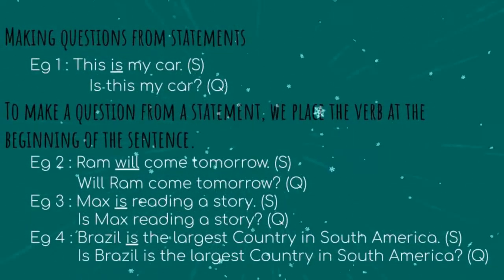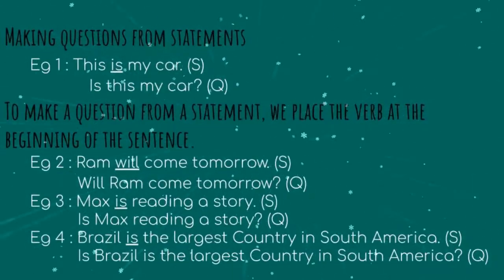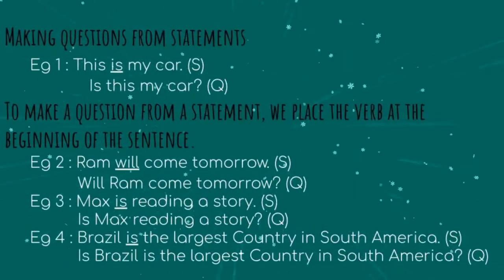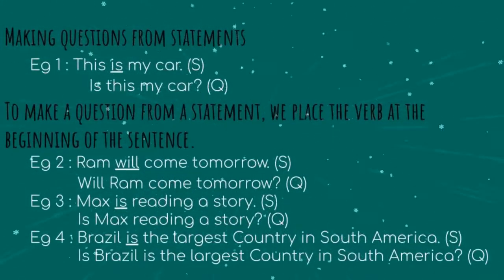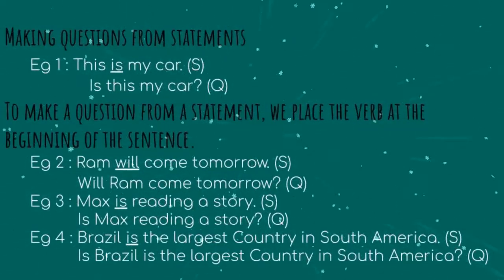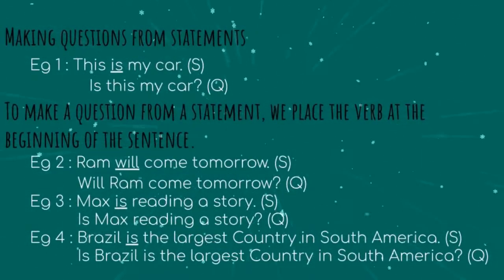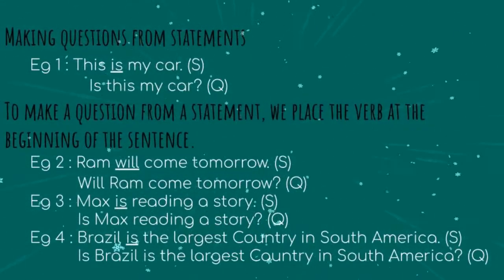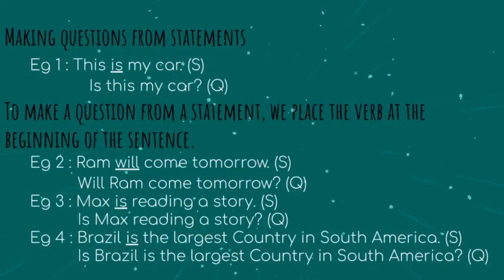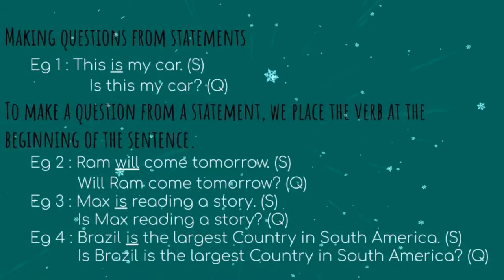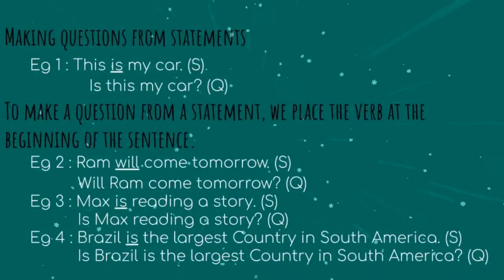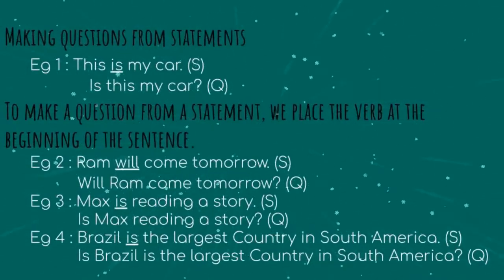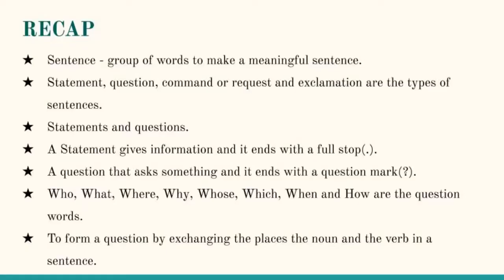Let us see the last example. Brazil is the largest country in South America. So what is the noun here? Brazil. And the verb is "is". Look here. First of all, I used the verb "is". Next is the noun. So, is Brazil the largest country in South America? Already I told you that when we are forming a question from a statement, at the end of the sentence you want to put a question mark.